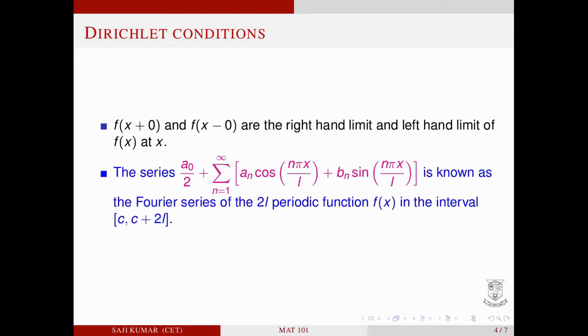The series a0/2 plus sigma n equal to 1 to infinity a_n cos n pi x by L plus b_n sin n pi x by L is known as the Fourier series of the 2L periodic function f(x) in the interval c to c plus 2L.